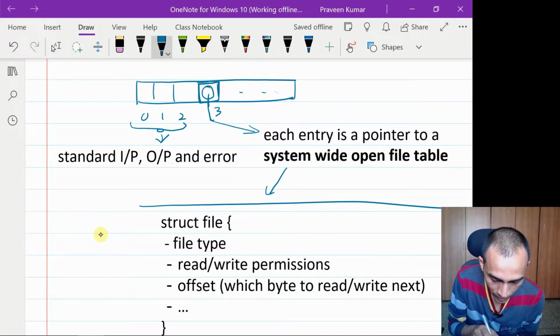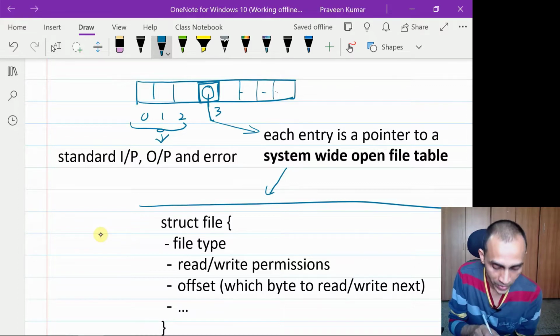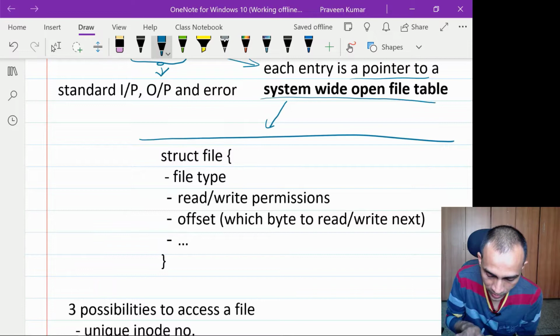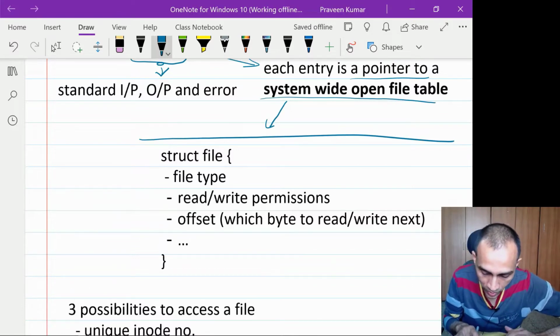And then whenever you open a file, generally these are already assigned. So the lowest index which is free, generally that is assigned to a new file whenever it is opened. And the content of this descriptor table is just a pointer to a system wide open file table.